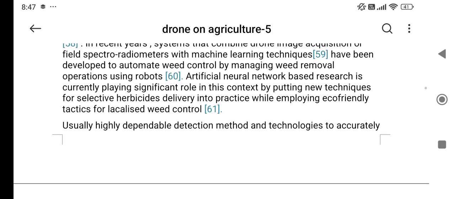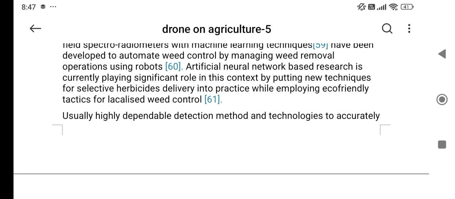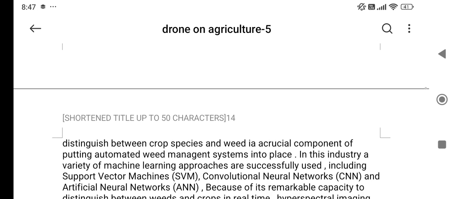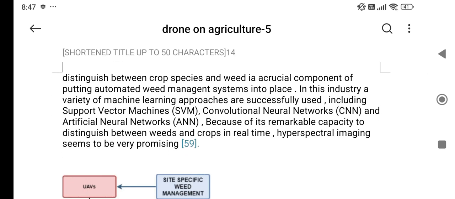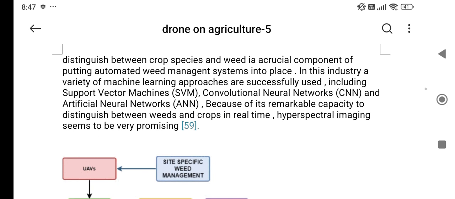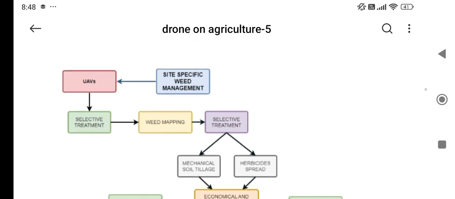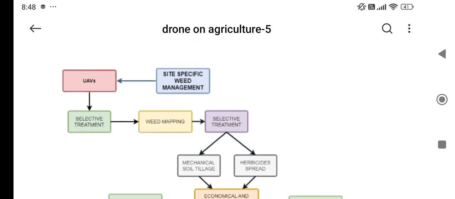Artificial neural network based research is currently playing a significant role in this context, using a highly dependable detection method and technologies to accurately distinguish between crop species and weeds, which is a crucial component of putting an automated weed management system into place. Here is a tree diagram of how the UAV system in drones monitors the weeds.